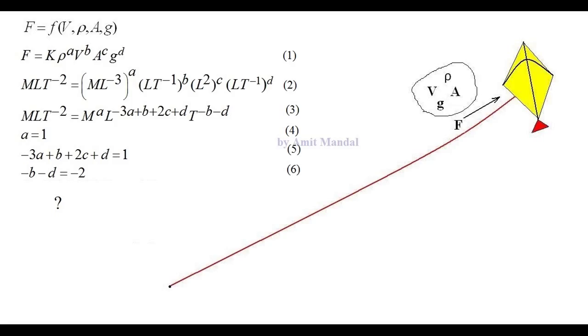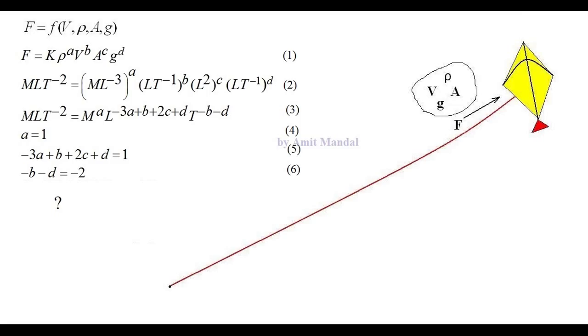The problem you could have understood, that is we are having three simultaneous equations, but the number of unknown variables is 4. So these simultaneous equations cannot be solved, because the rule of solving simultaneous equations is that the number of unknown variables must be equal to the number of equations formed. So in case one more variable is added which has its effect on the force applied over the kite, then the general way of deriving the formula by the dimensional homogeneity principle fails. We can see it fails because the number of unknown variables exceeds the number of equations formed. Now how to solve this problem?